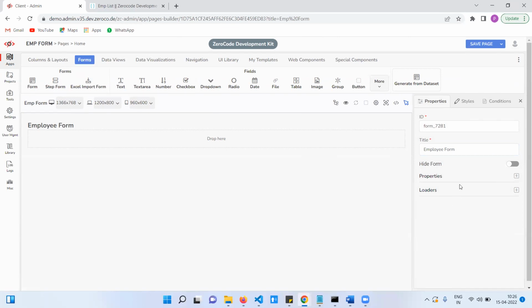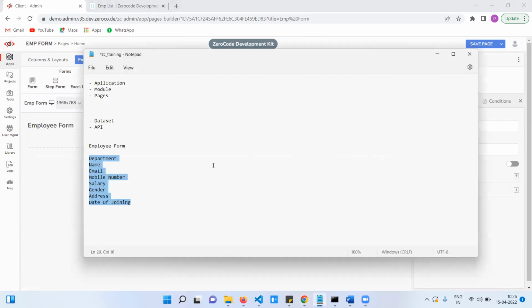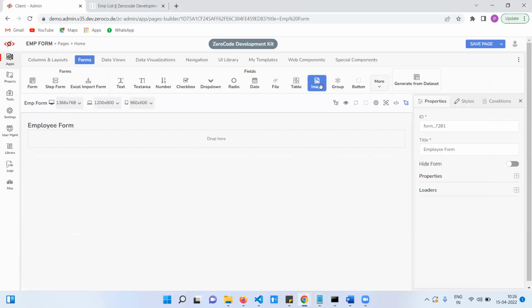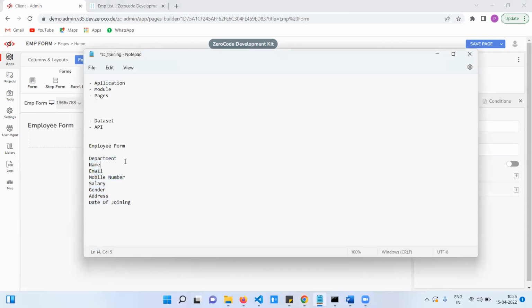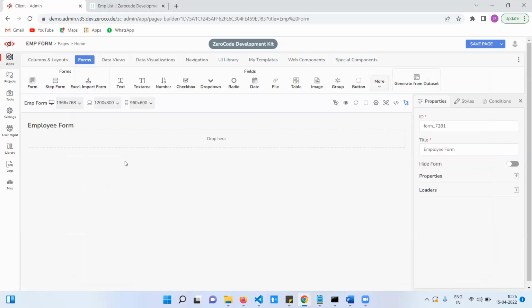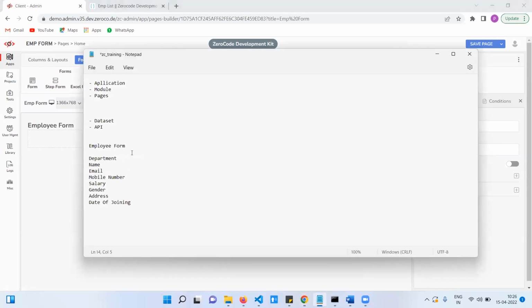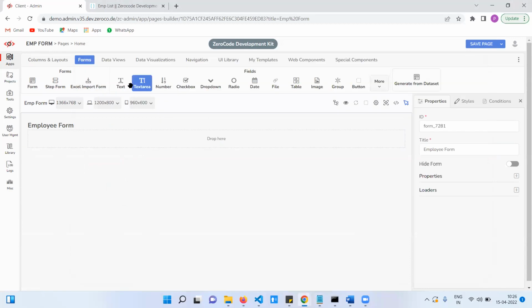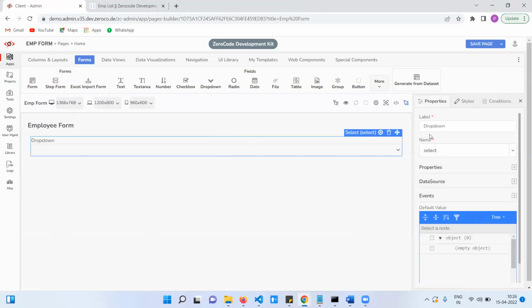Okay. So form name is this one. Now I am going to add the fields. Department. Department is a drop-down field. Already everyone finished this assignment. Same assignment I am repeating. Department is a drop-down. So here I am adding department.